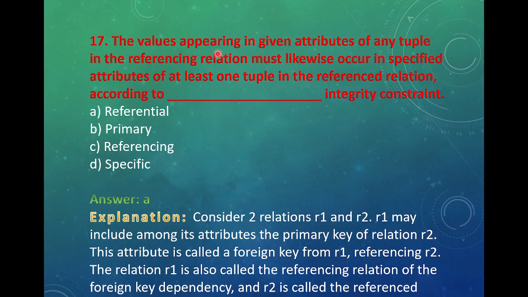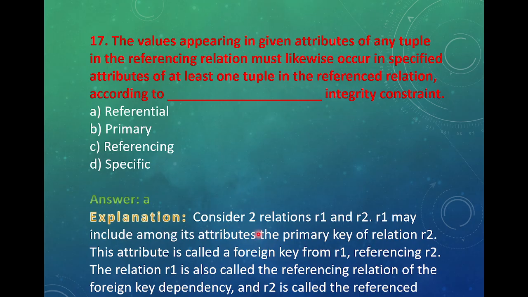The values appearing in given attributes of any tuple in the referencing relation must likewise occur in specified attributes of at least one tuple in a referenced relation, according to dash integrity constraint. Options: referential, primary, referencing, and specific. Answer is A, referential.